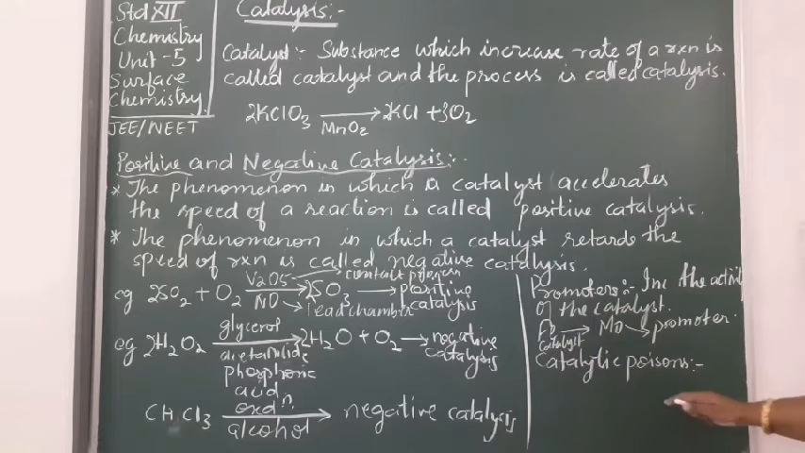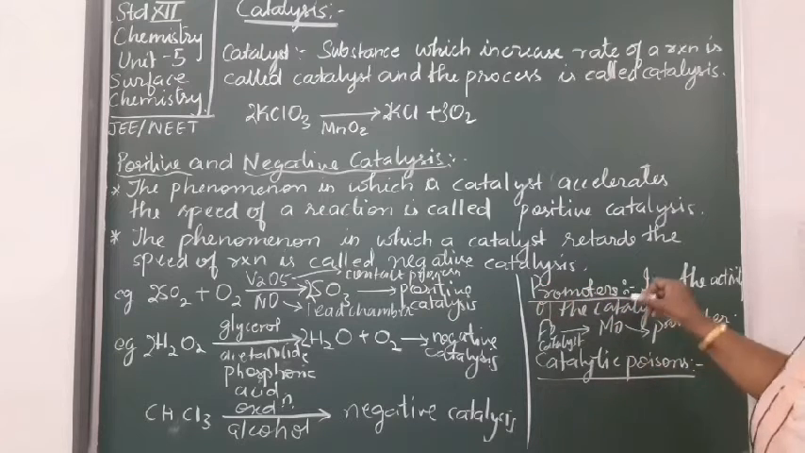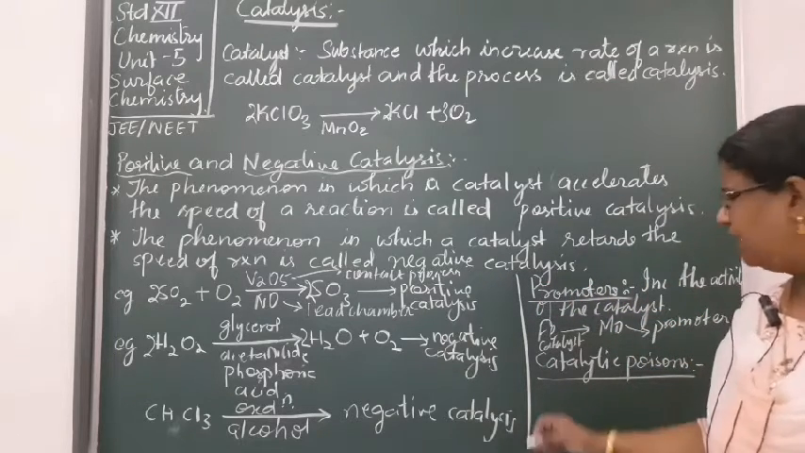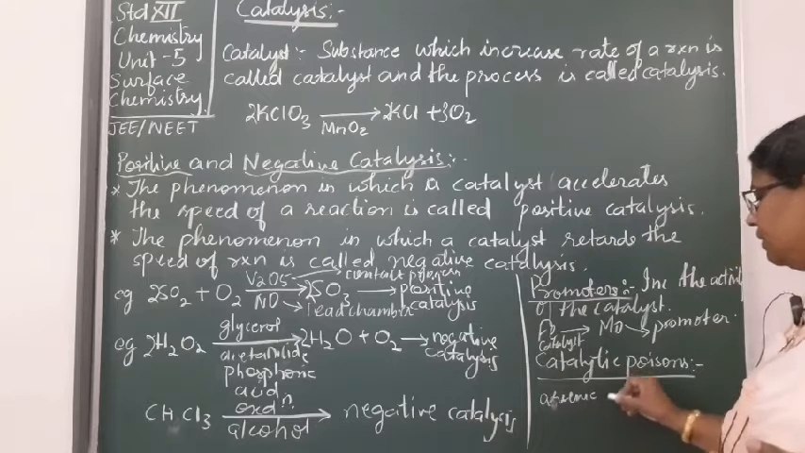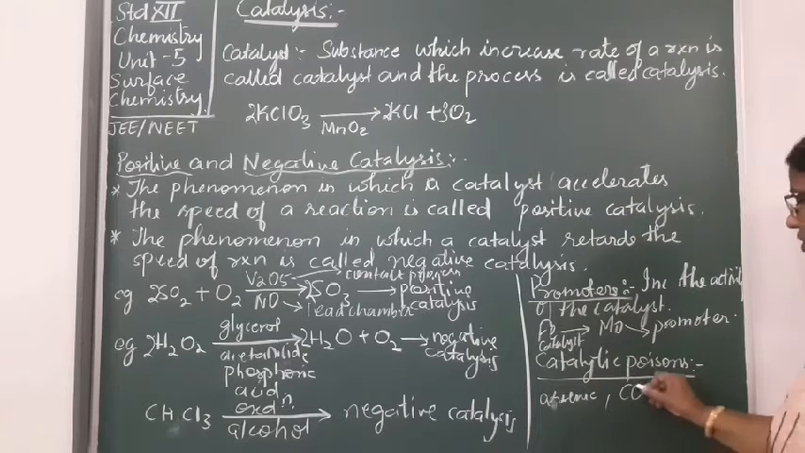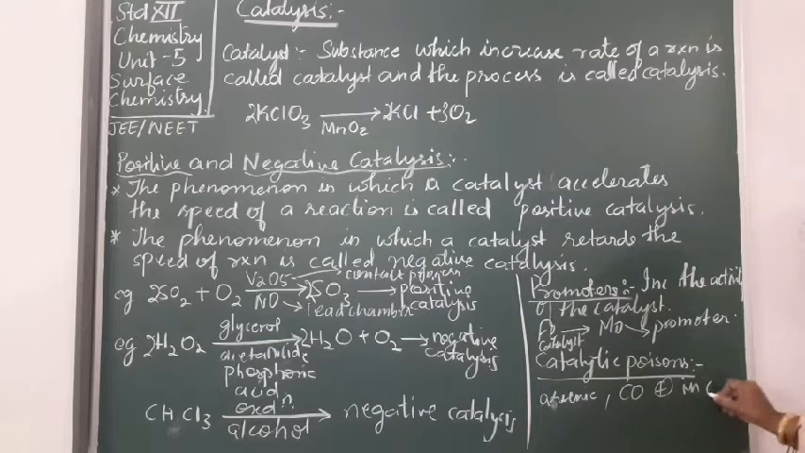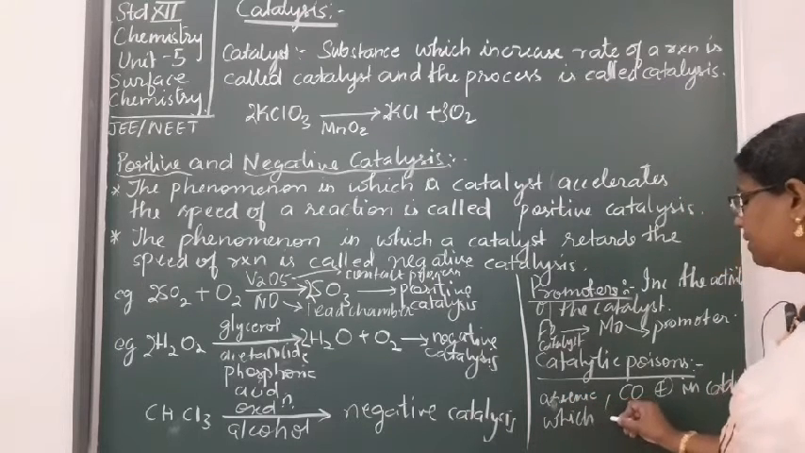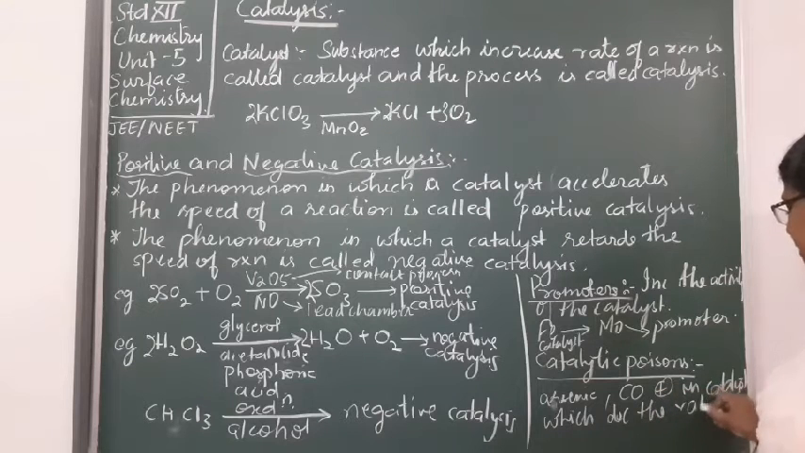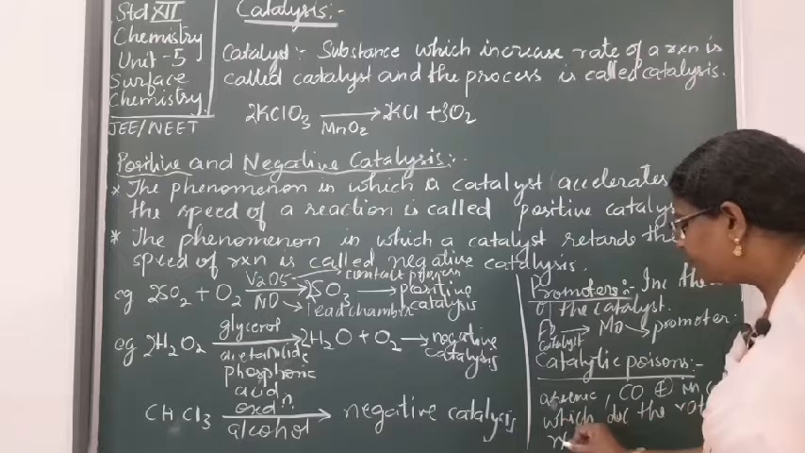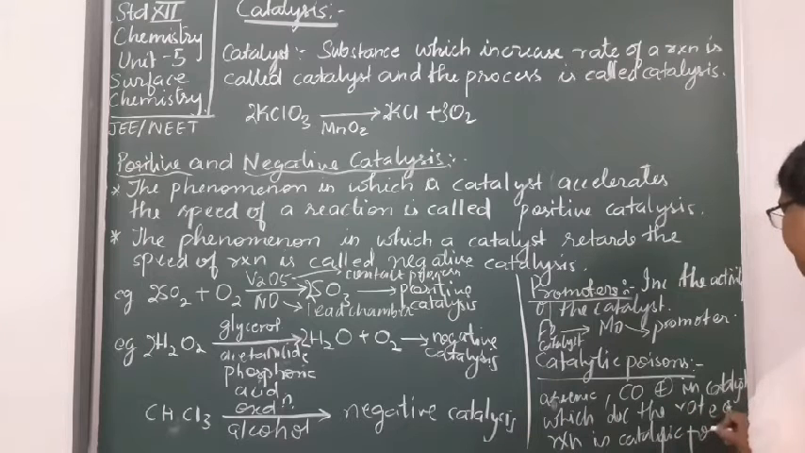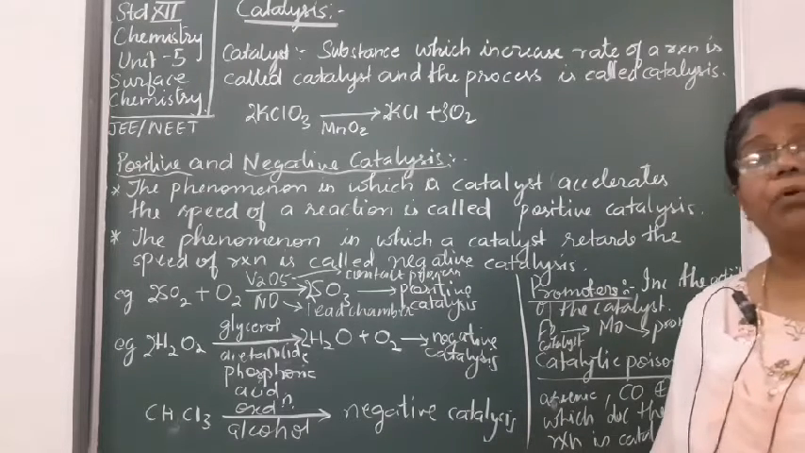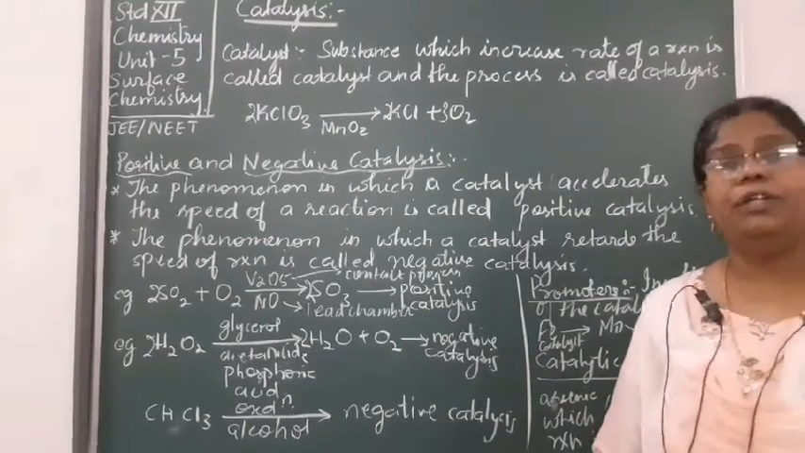ठीक है. Catalytic poisons क्या होते हैं? Catalytic poisons मतलब in the catalyst there will be some impurity, like say arsenic, or carbon monoxide, present in the catalyst, which decreases the rate of reaction. That is catalytic poisons. ठीक है. तो ये सब catalytic poisons कहते हैं because it is decreasing the rate of the reaction.